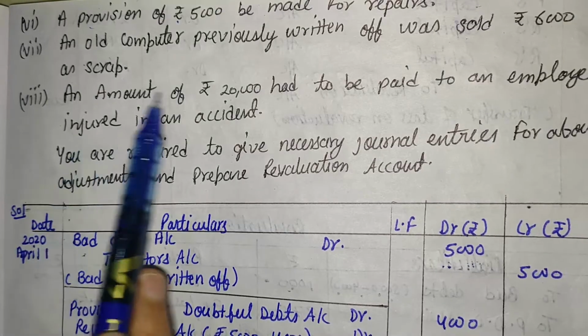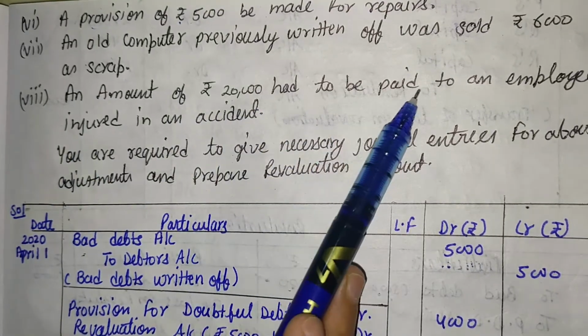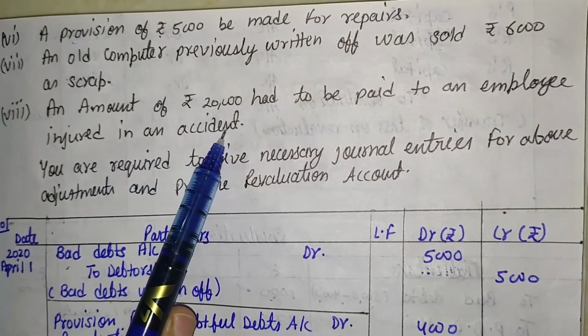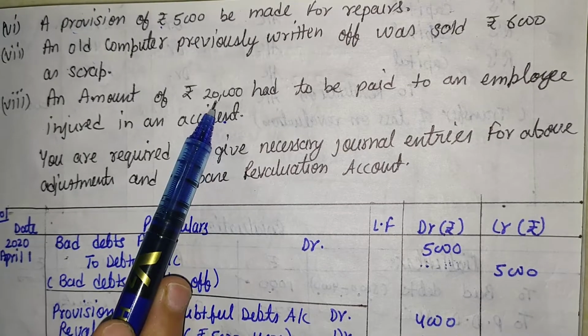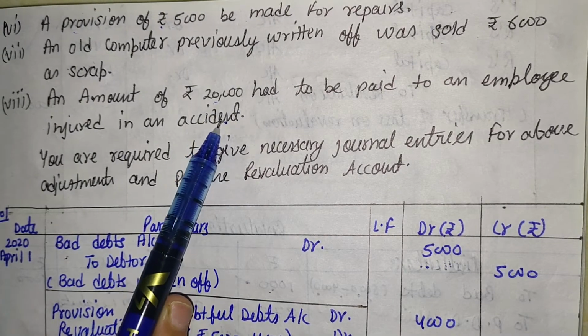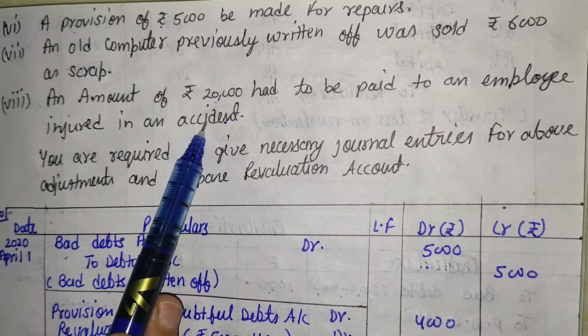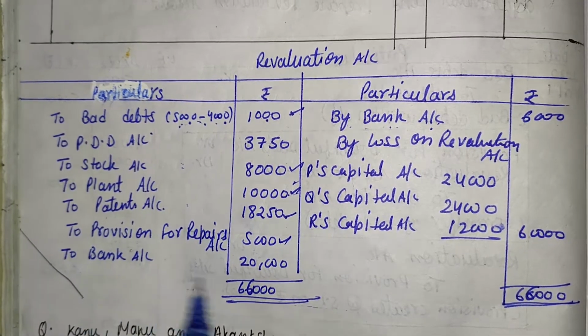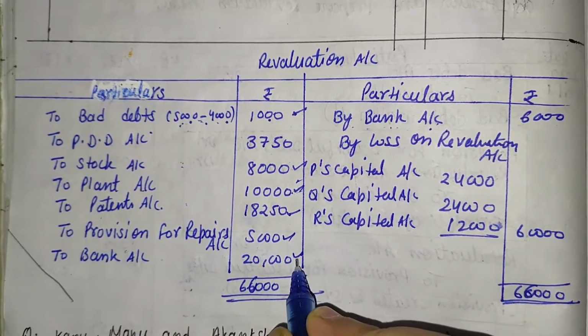Next, an amount of 20,000 had to be paid to an employee injured in an accident. It means that is also one type of liability. So that will be recorded in the revaluation account on the debit side. Here it is to bank account by rupees 20,000.